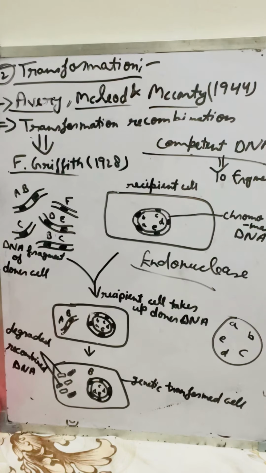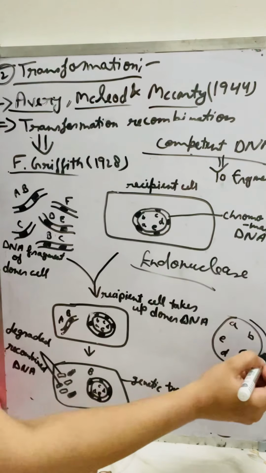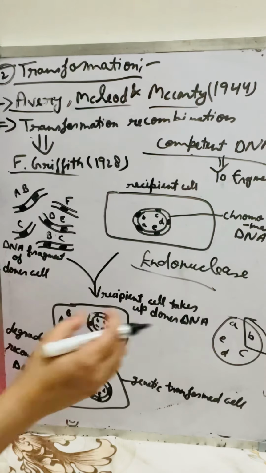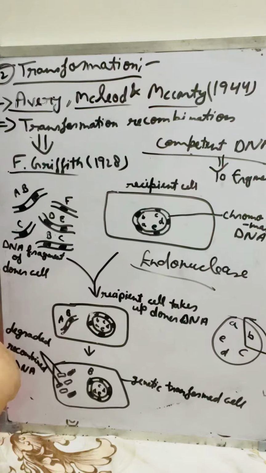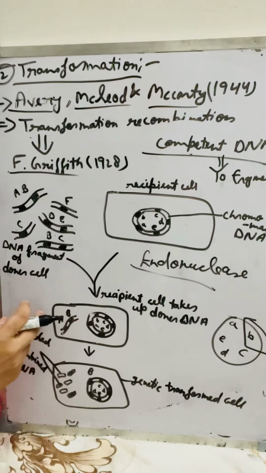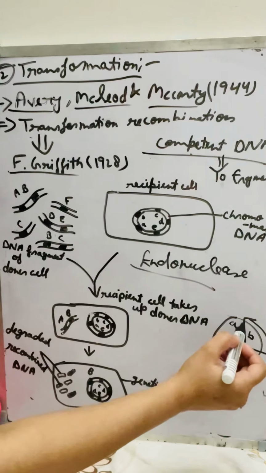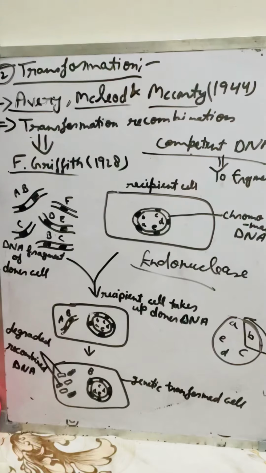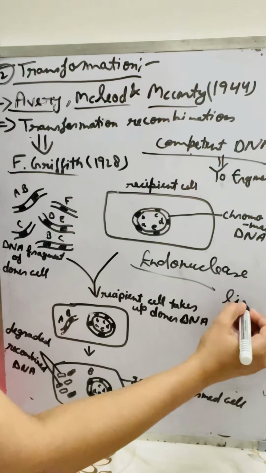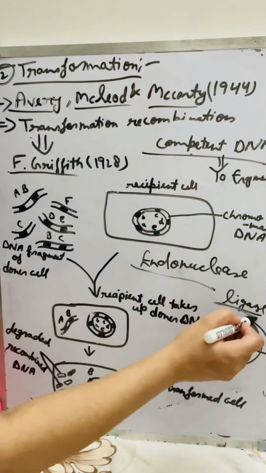Suppose in this cell the endonuclease cuts this portion and immediately removes this fragment. After removing it, the competent DNA which comes from outside is immediately joined by one more enzyme called ligase.